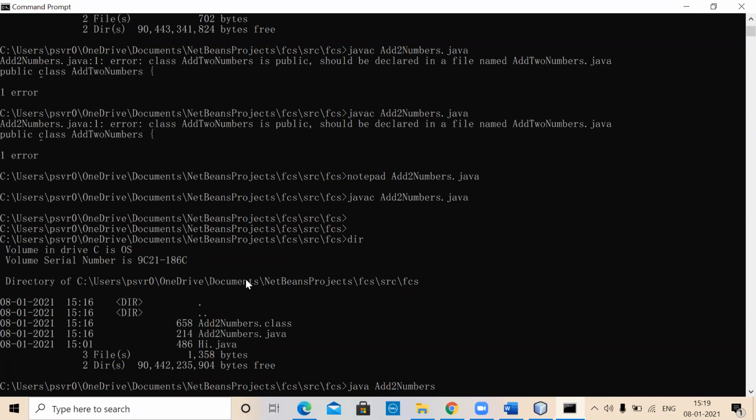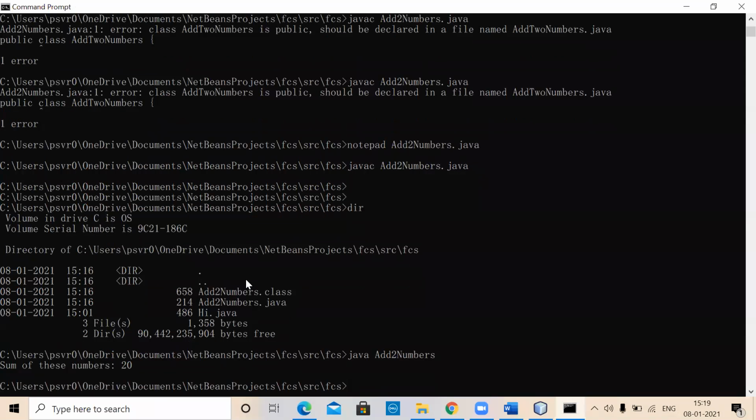Whereas for compilation, you have to specify the Java extension also, the complete file name. While running the Java class files, you have to specify java followed by the class file name without the extension. You can see the sum of the two numbers is 20 there as a part of it. So I think all of you are in sync.